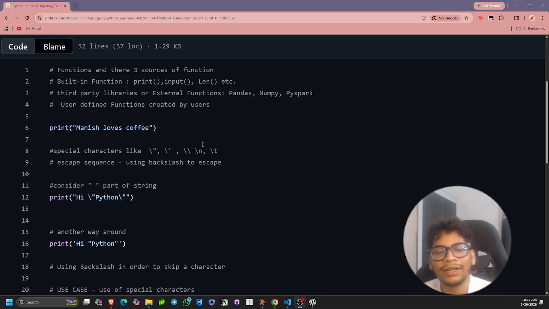And one very interesting thing is that you can also define a function. You can give some logic, define a function, and use it in a different script. These are user-defined functions. So always remember that functions are there, and there are three types of function. First is the built-in function, then the external function that comes with third-party libraries, and the user-defined function. You can build your own logic, and you can use this function in every other script, right?